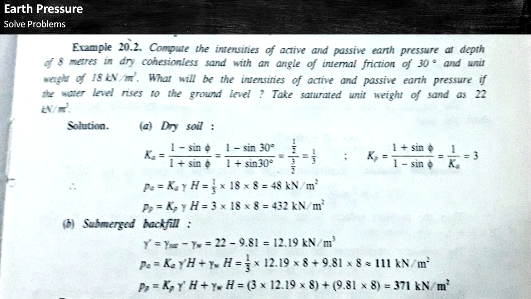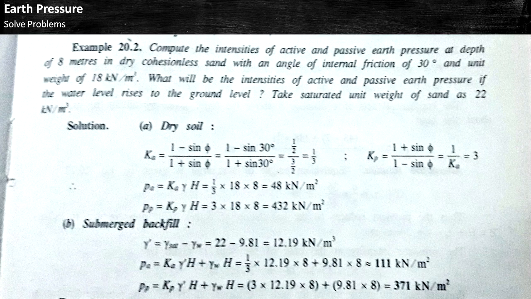After that we calculate the submerged backfill. So gamma dash equals gamma sat minus gamma W. The answer of gamma dash equals 12.19 kilonewton per meter cube. After that we calculate Pa and Pp.